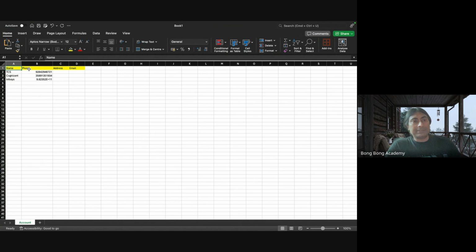So name is a field, phone is a field, address is a field, email is a field. That table is called an object, and this row is called a record. So there are 3 records in this object. And how many fields are there? 4 fields, three, right?